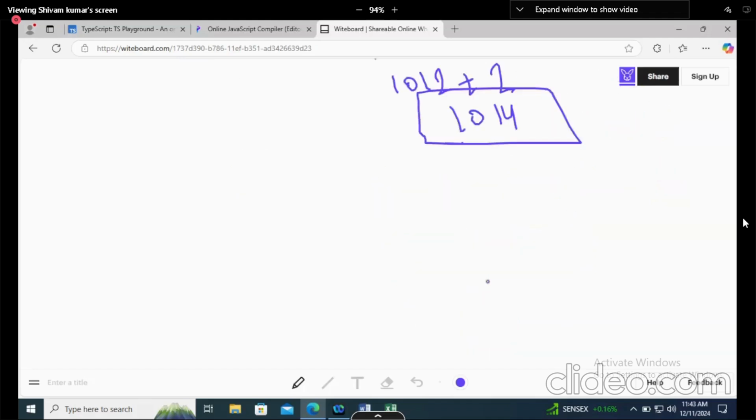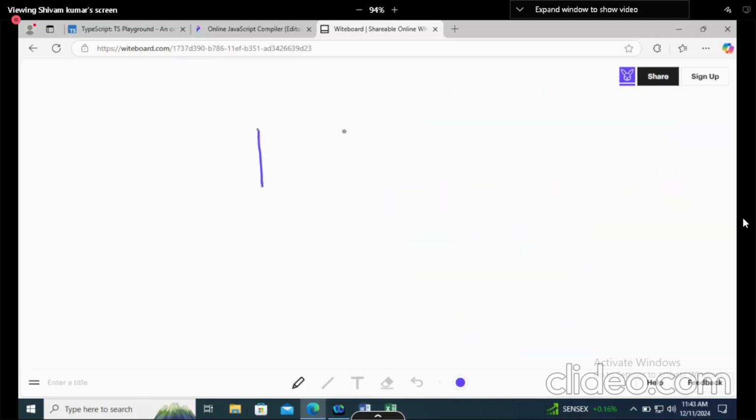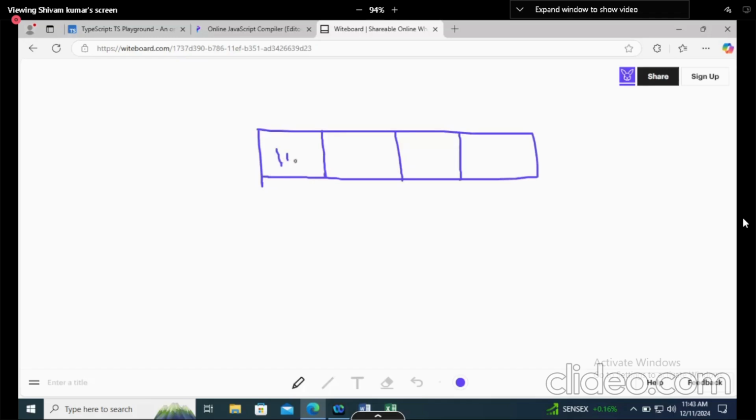Do it again. Now what I will do, there is an array of 4 elements and I will store the numbers here. So let's say it is storing 10, -6, 5, 7. Now let's say its location is 848 and I am assuming that one number is taking 4 bytes to store.